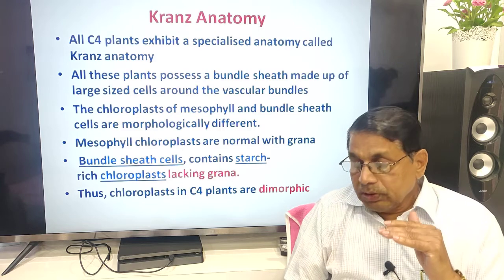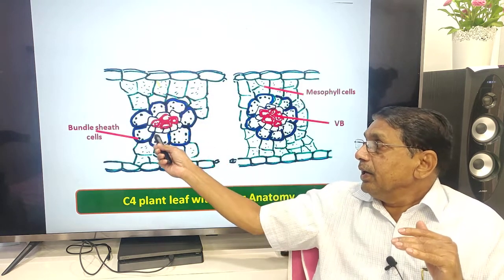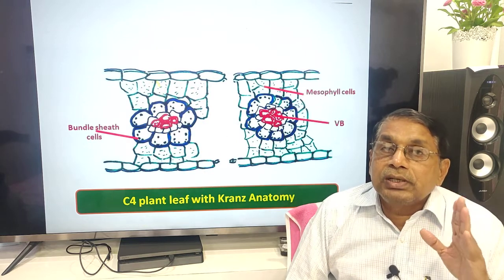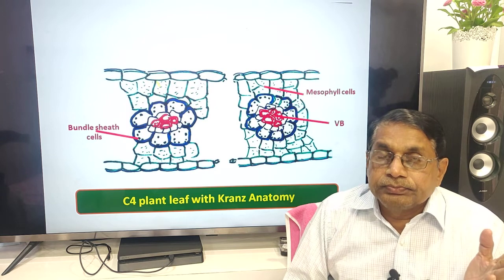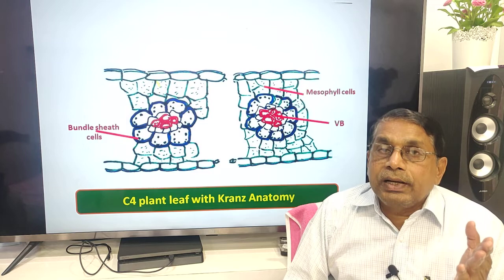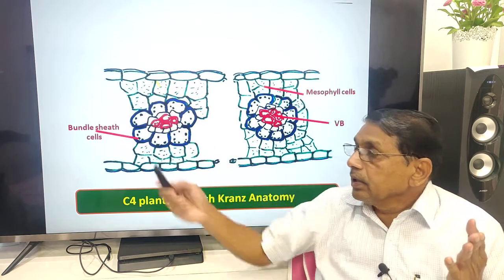Chloroplasts are present both in mesophyll cells and in bundle sheath cells, but morphologically they are different. Therefore, chloroplasts in C4 plants are dimorphic, two types, one here, another here.